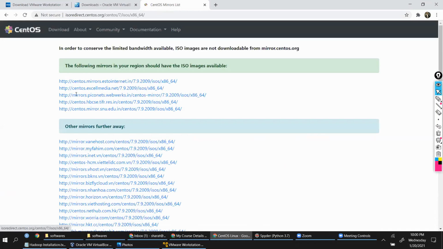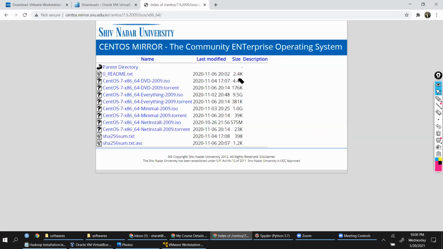Then you will get a bunch of mirror options based on your location. I will be getting these links. You might get a different set of links. That's okay. You can go to any of these links and download the dvd-2009.iso file, which is 4.4 GB. Download this file. You just click on this, and it will get downloaded.